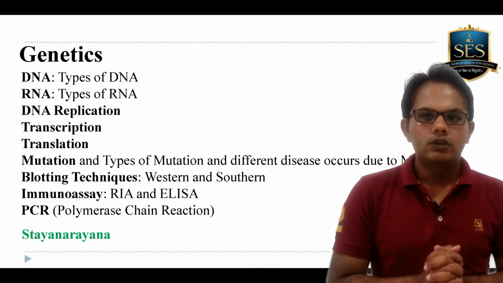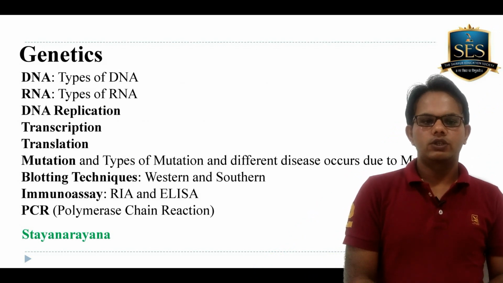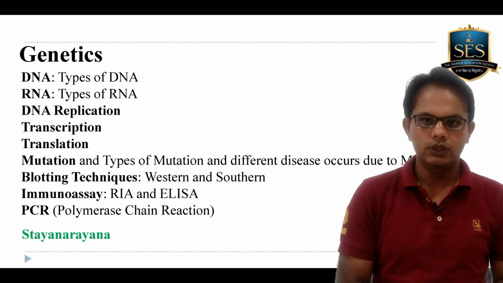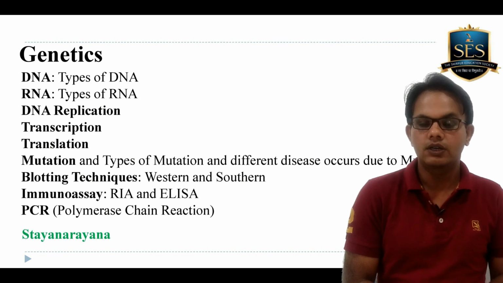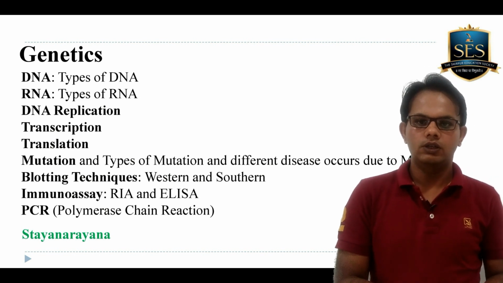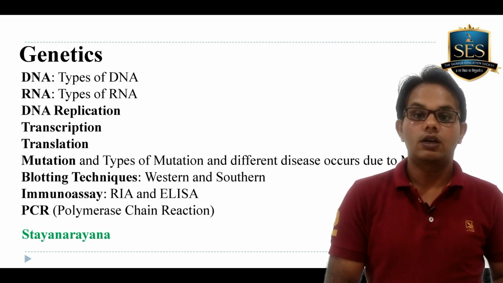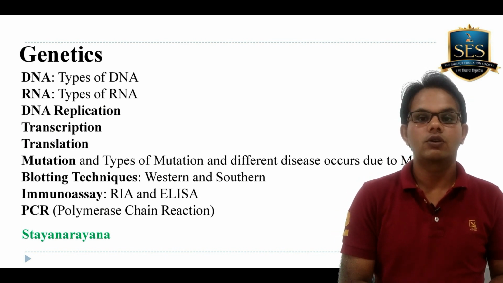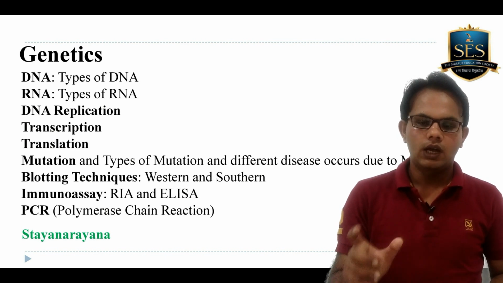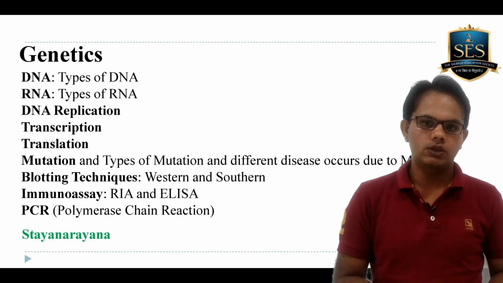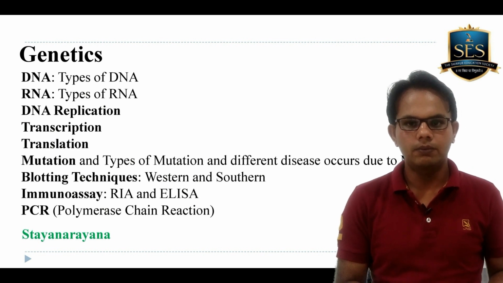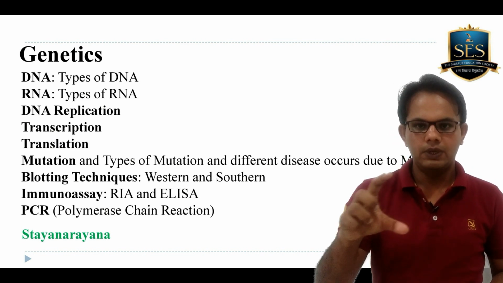The next important thing which you need to study in biochemistry is genetics, a vital topic. In genetics you should read about DNA and types of DNA. The second is what is RNA and types of RNA. The normal three processes in genetics are replication, transcription and translation, and the different kinds of enzymes involved in these three processes. So you must have knowledge of all the enzymes commonly used in translation, transcription and replication. So these are the basics of genetics.